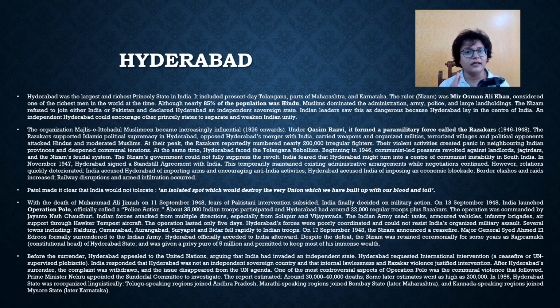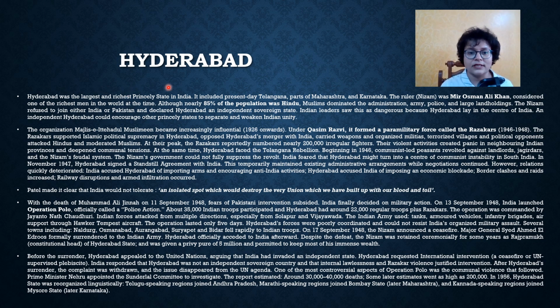The third and the final difficult state, which is Hyderabad. So Hyderabad was the largest and the richest princely state in India. It included present-day Telangana, parts of Maharashtra and Karnataka. The ruler, Nizam Mir Osman Ali Khan, was considered one of the richest men in the world at that time. Although nearly 85% of the population was Hindu, the administration, army, police and large landholdings were dominated by the Muslims. The Nizam refused to join either India or Pakistan and declared Hyderabad an independent sovereign state.